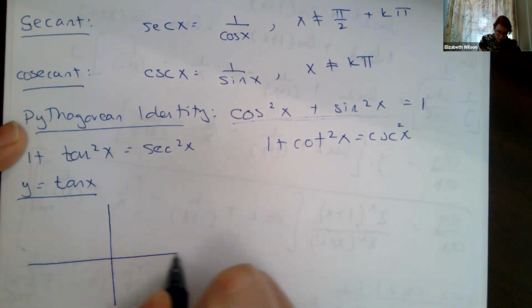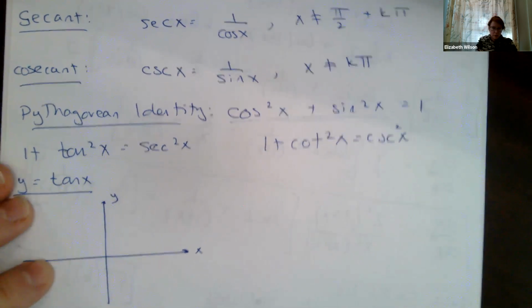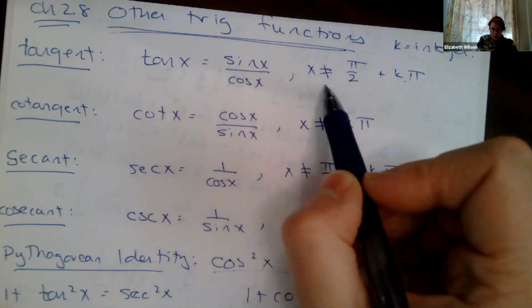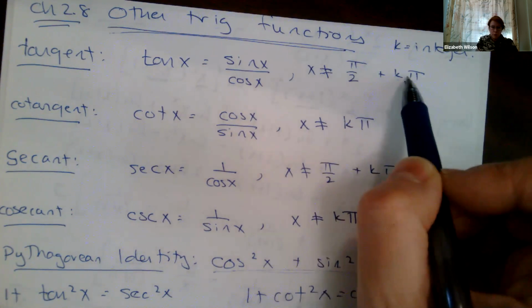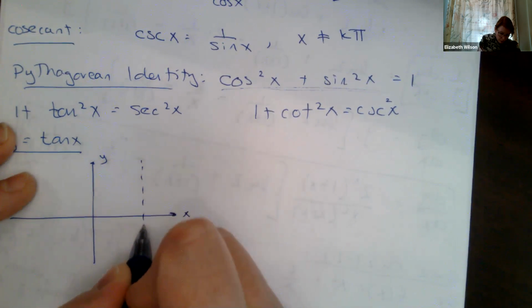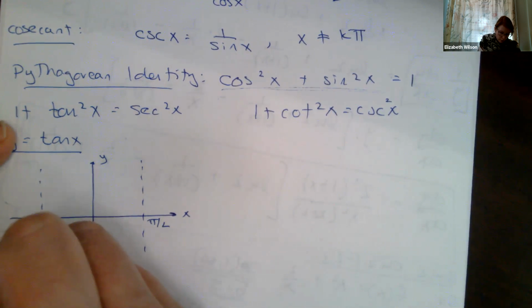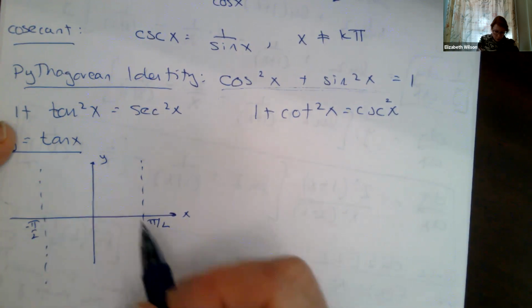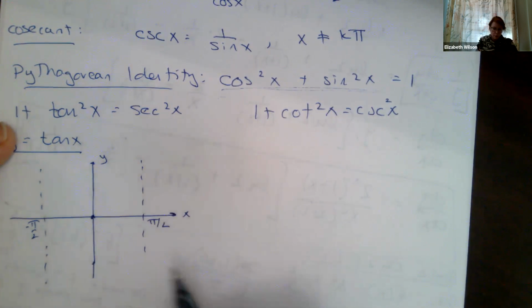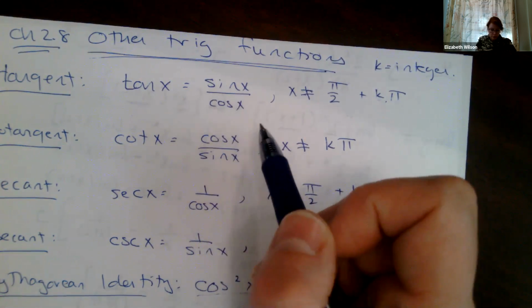All right, so I've got my x-axis, my y-axis. So my tangent function, sine over cosine, I have to exclude pi over 2, multiples of pi over 2. So first thing, I'll draw in pi over 2, also minus pi over 2. Which means tangent is equal to 0 over 0. Because at 0, my cosine is equal to 1, sine is equal to 0.